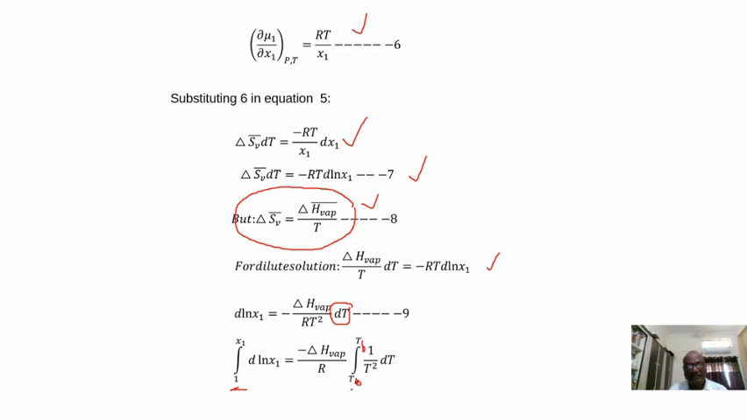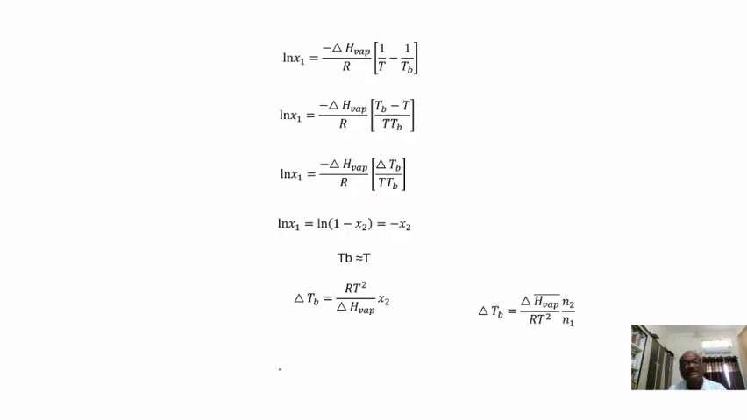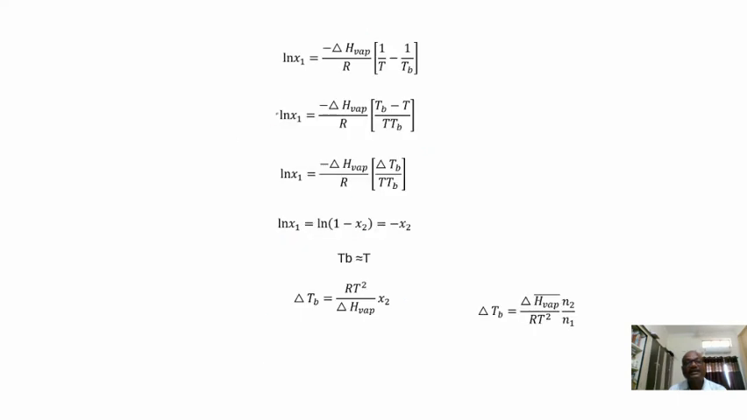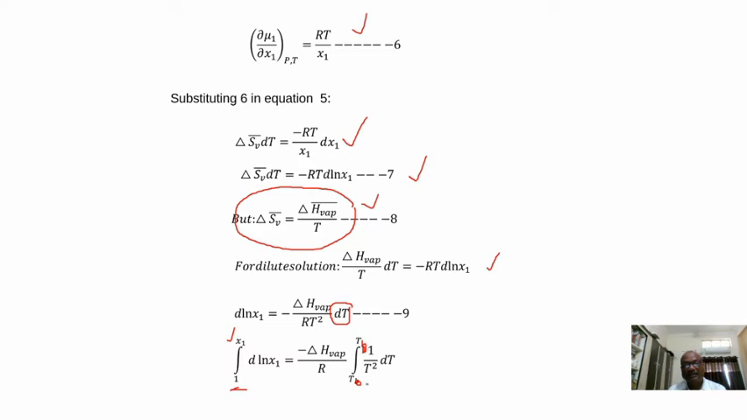When a non-volatile solute is dissolved in it, the boiling point increases, so its final state is Tb, and the mole fraction of solvent in the solution reaches x1. So we are integrating this equation with respect to this. The integral of d log x1 is nothing but log x1, and applying the limits 1 to x1, log 1 is equal to 0. That's why we are writing log x1 is equal to minus delta H vaporization by R, and again substituting the upper and lower limits.